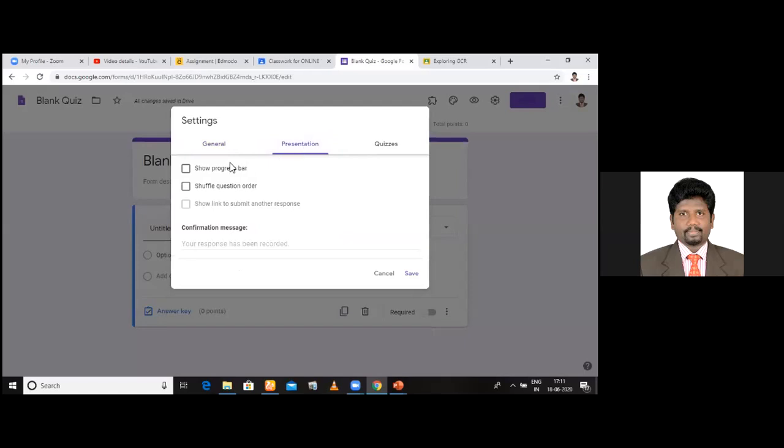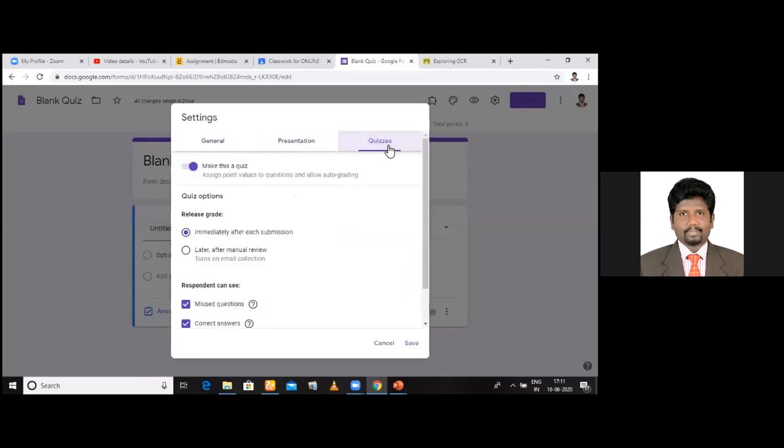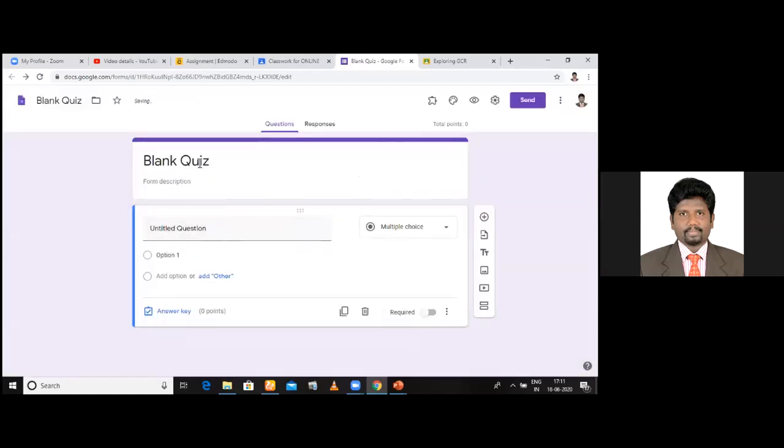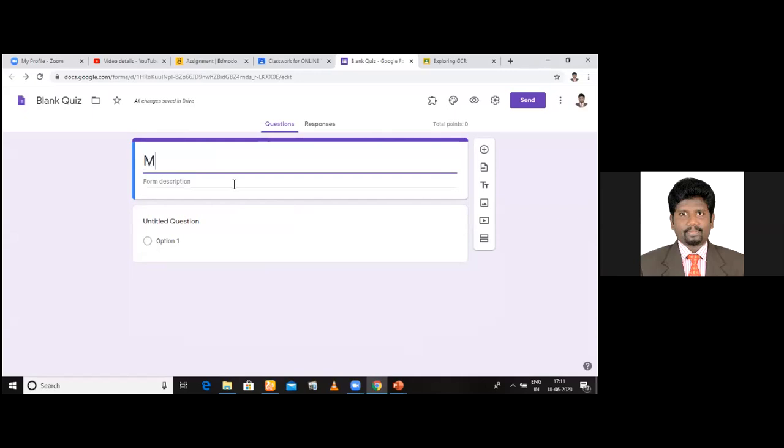Go to the presentation. Now here, shuffle the questions. If you want to shuffle the questions, select this. Shuffling can be done by this. And go to quizzes. This has to be on. Only then you can conduct the test. Am I clear to you? If you want to conduct the quiz assignment, it should be on. Don't forget. And another thing, see here carefully. If you want a student to know the score immediately, you can press this. Okay, I press save. After doing all these settings, press save. Now come back. Now I want to give the instruction for the students. For example, mid-semester test.